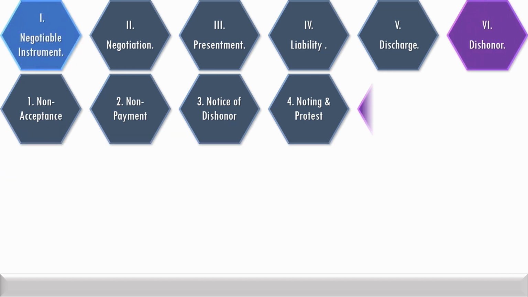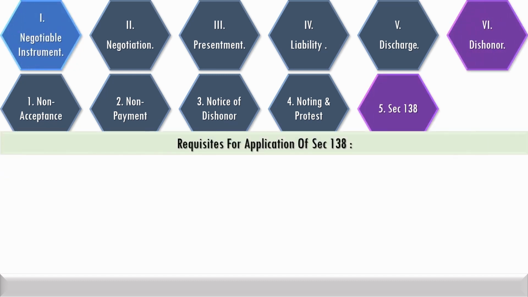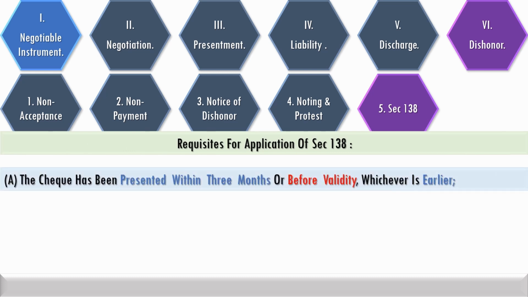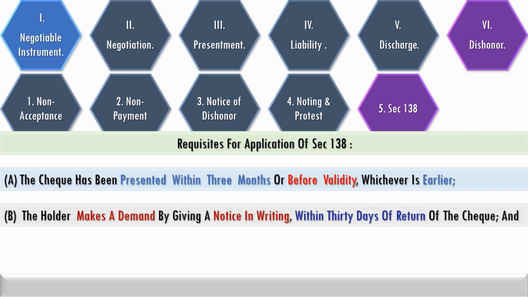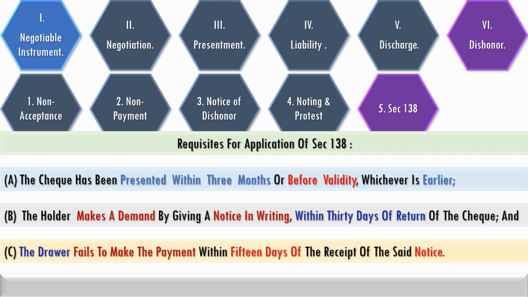Requisites for application of Section 138 are mainly: the check has been presented within 3 months or before validity, whichever is earlier; the holder makes a demand by giving a notice in writing within 30 days of return of the check; and the drawer fails to make the payment within 15 days of receipt of the said notice.